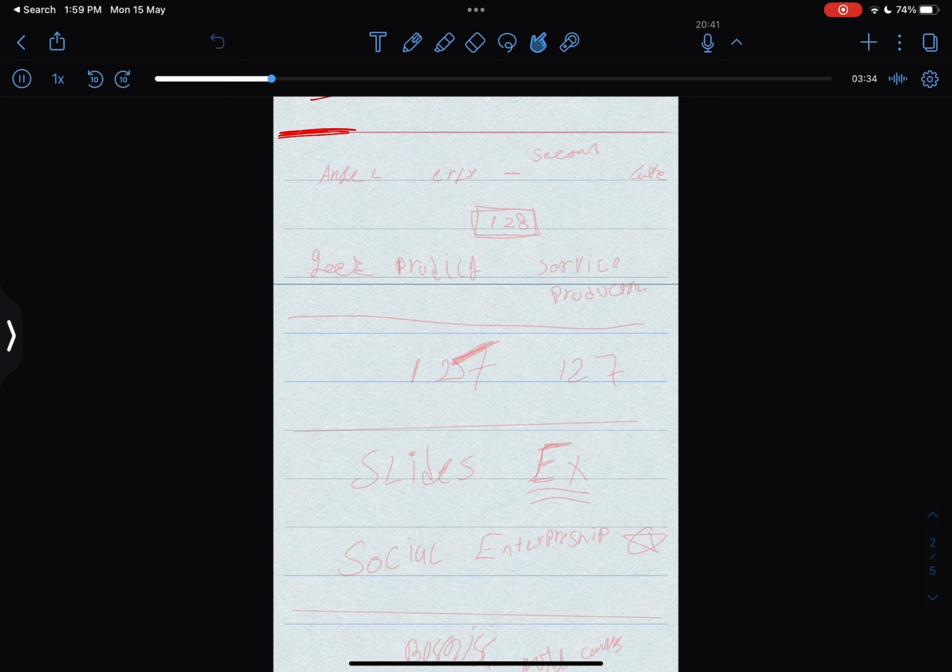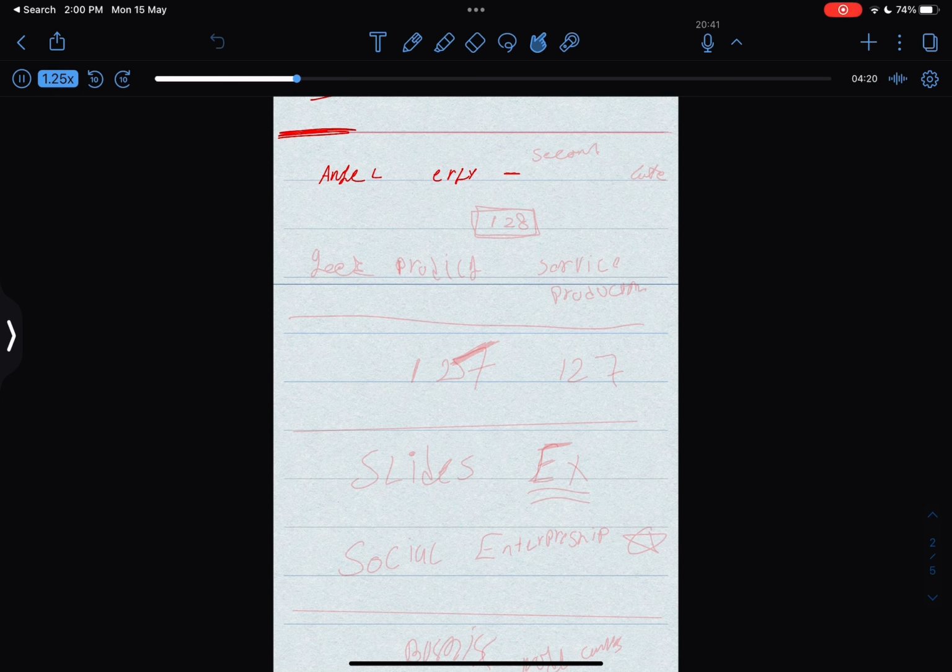Doctor, yes? The angel and the second one. The second one, I thought it was just for startup. So the angel and all of them are for startups, right? It just depends which stage of the startup they come in. Angel investors come at an early stage, and they usually have a small amount of money. Venture capitalists come at a later stage with a larger amount of money. That's the biggest difference. So angels come at an early stage with a small amount of money, and a venture capitalist comes at a later stage of a startup with a larger amount of money. Okay?